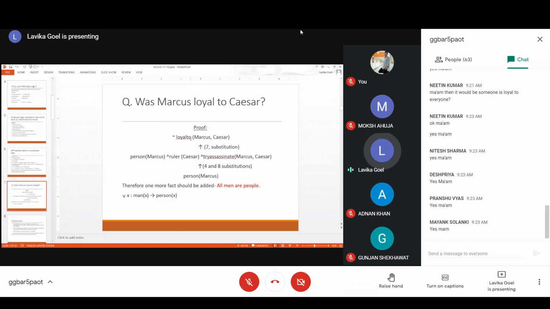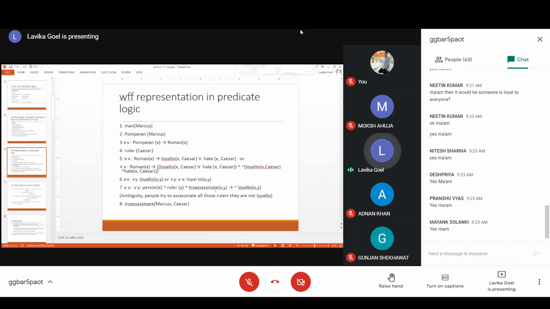Correct? So you replace X by Marcus and Y by Caesar in this complete fact, and then you replace the right hand side by the left hand side, right? Because if this left hand side exists, then only the right hand side exists. So that means you can replace the right hand side by the LHS. Fine. And you have to make the constant substitution in the complete fact, so in the LHS as well as in the RHS, you have to replace X and Y. X will become Marcus, Y will become Caesar.